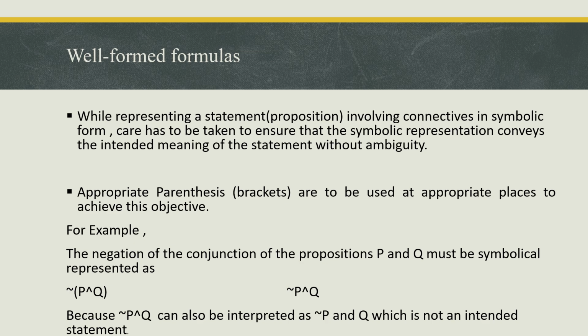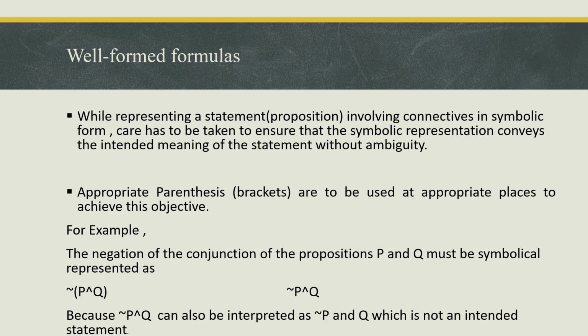Well-formed formulas. While representing a statement involving connectives in symbolic form, care has to be taken to ensure that the symbolic representation conveys the intended meaning of the statement without ambiguity. Appropriate parentheses are to be used at appropriate places to achieve this objective.